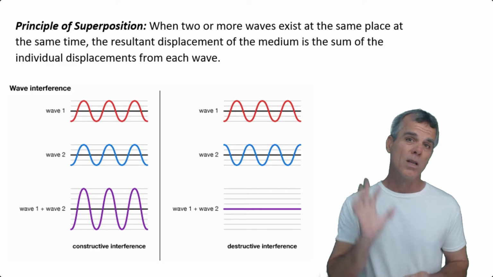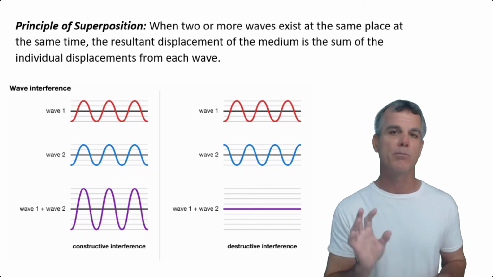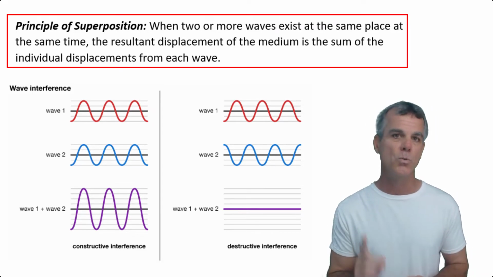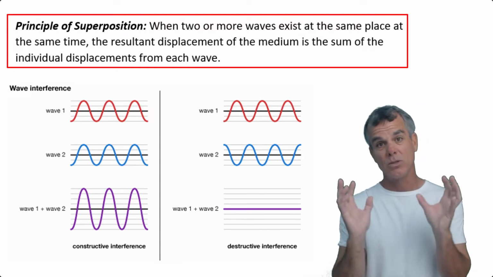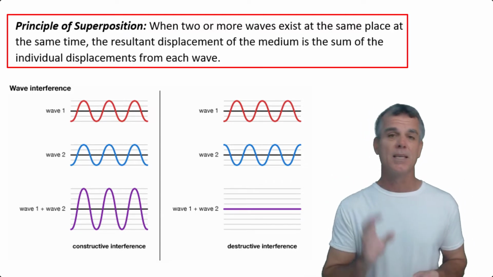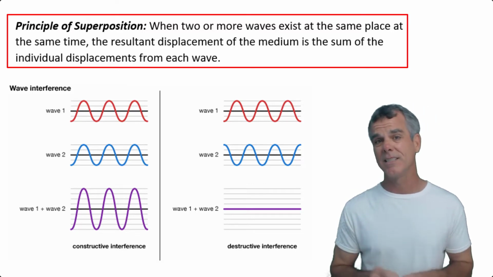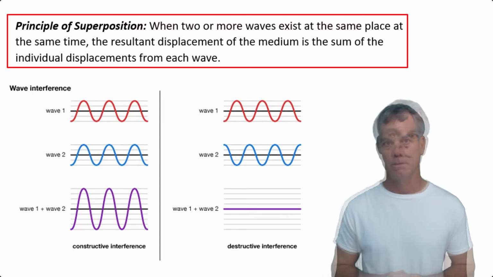As a reminder, wave interference is governed by a very simple principle called the principle of superposition. It says the following: when two waves exist at the same place at the same time, the resultant displacement of the medium is the sum of the individual displacements from each wave. In essence, the waves add together mathematically at every point.